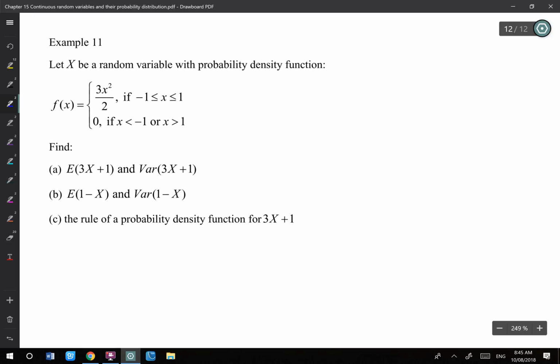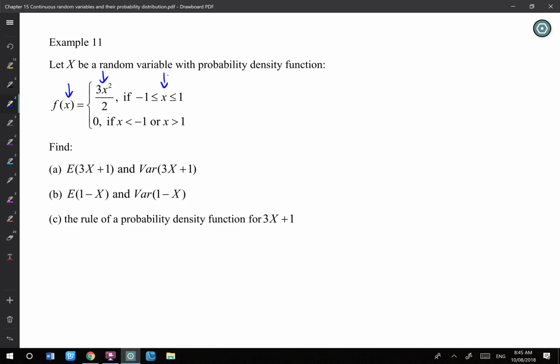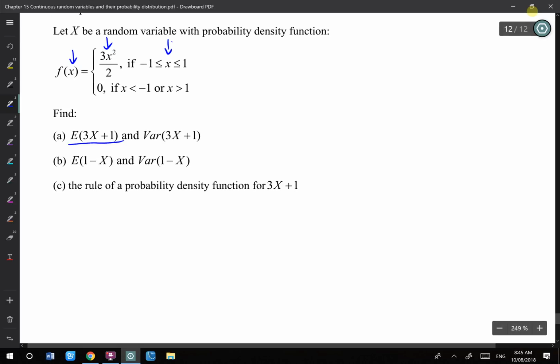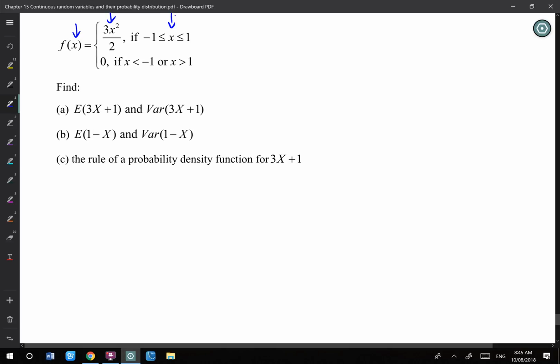Okay, we have f(x) here. f(x) only works in between -1 to 1. All of these x are the old x, the original x. So first of all, the first question asks for the expected value of 3x plus 1 and the variance of 3x plus 1. What I can do is find expected x first.